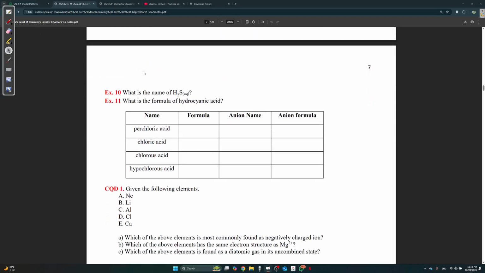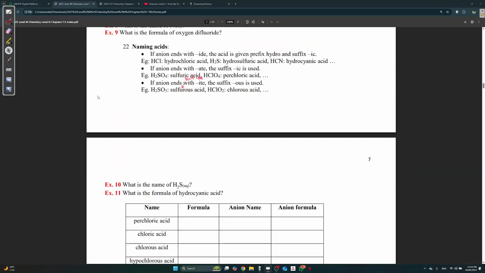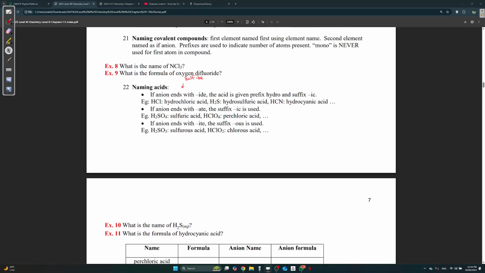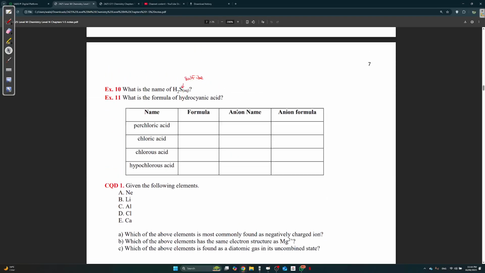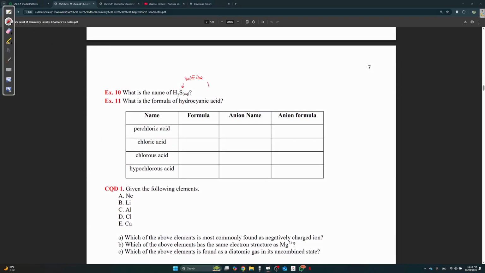Using the rules we learned, what is the name of H2S? What is the anion here? It's sulfide. So what rule do we have for IDE? You need to use hydro and ic. So if it's sulfide, IDE, that means we have to use hydro and the ic: hydrosulfuric acid.